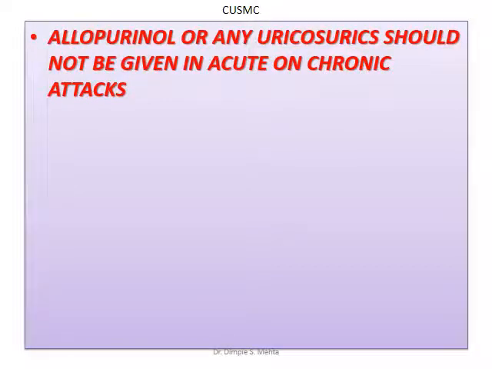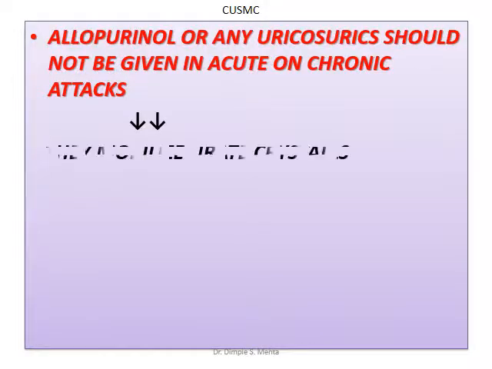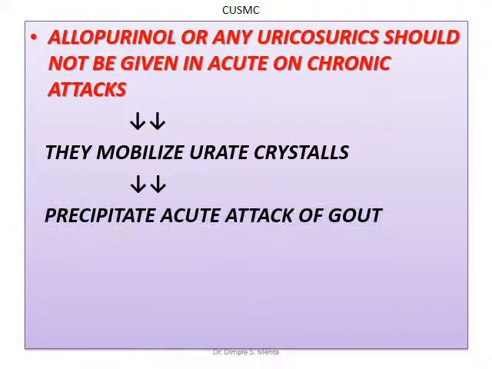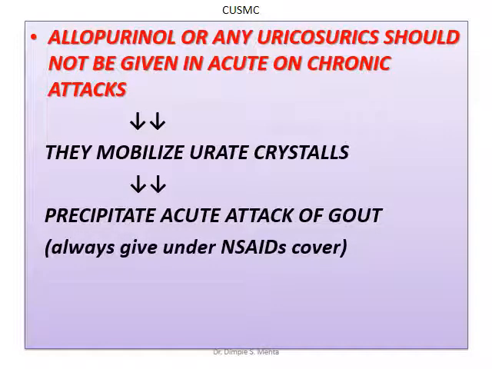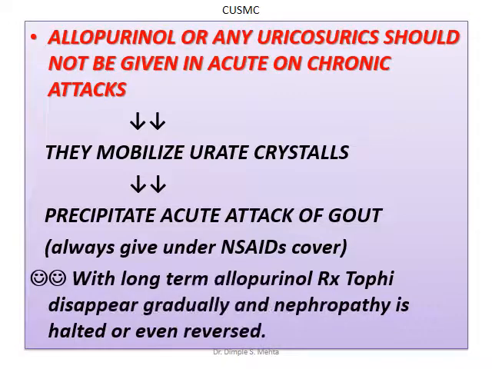Obviously under NSAID cover. Allopurinol or any uricosuric drug should not be given in an acute on chronic attack because they mobilize urate crystals and precipitate an acute attack of gout, so they should always be given under NSAID cover. With long-term allopurinol therapy, tophi disappear gradually and nephropathy also is halted or even reversed.